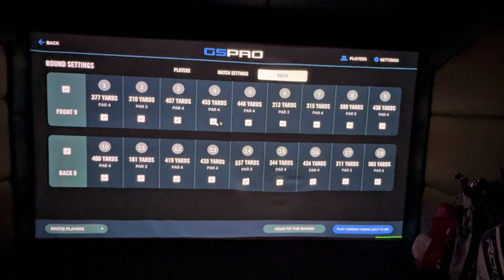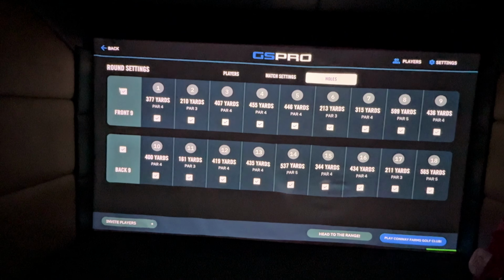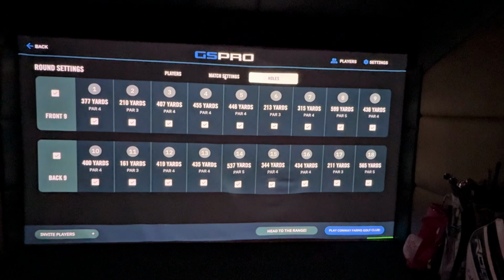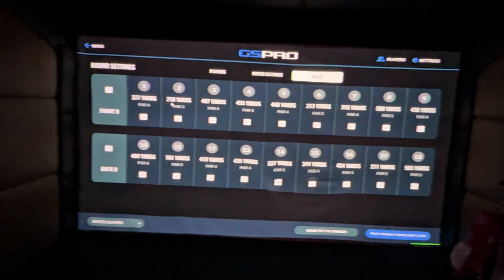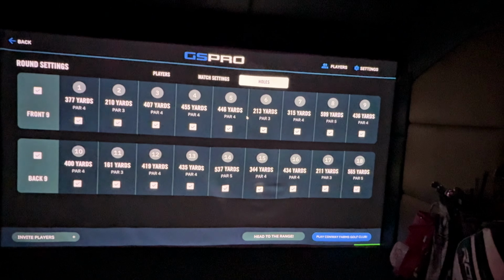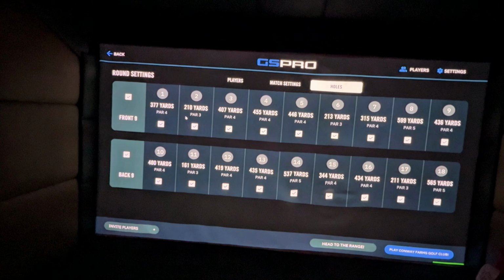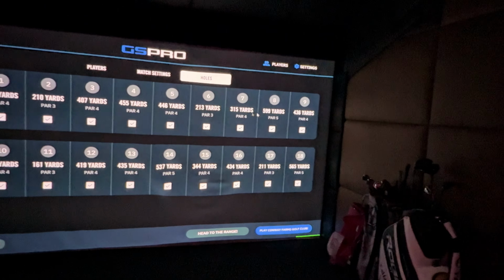that you're playing. You can also deselect some of these. So if you only wanted to play the front 9 or the back 9, you can do it within here. Also, when you change the match setting tees, these numbers are going to change as well. So you can play any course as a par 3 course, for instance. Come into here and you can see how far each of the holes are before you get started.